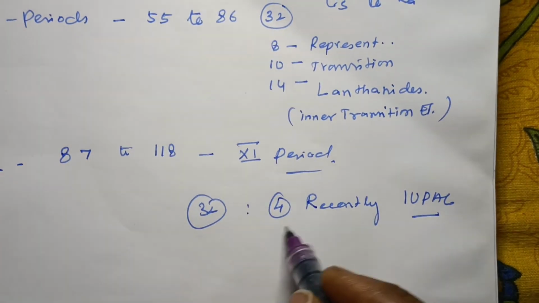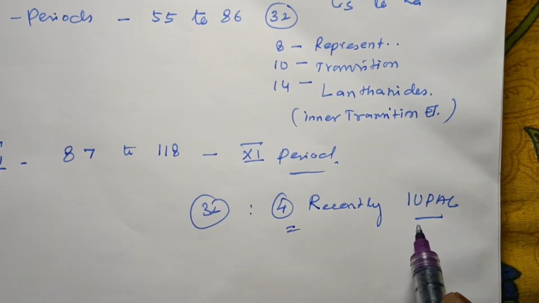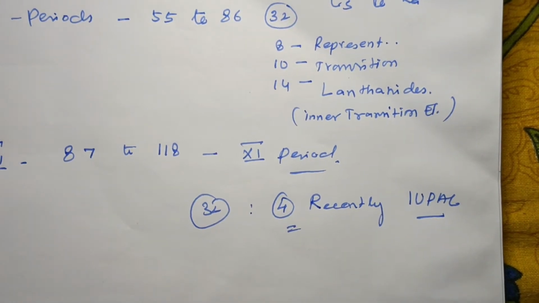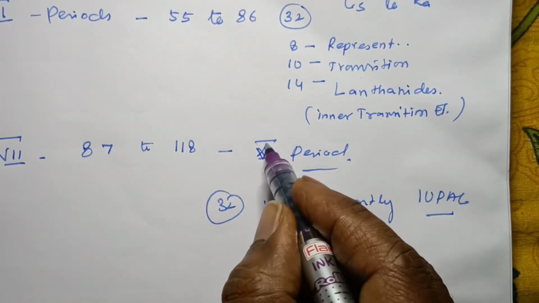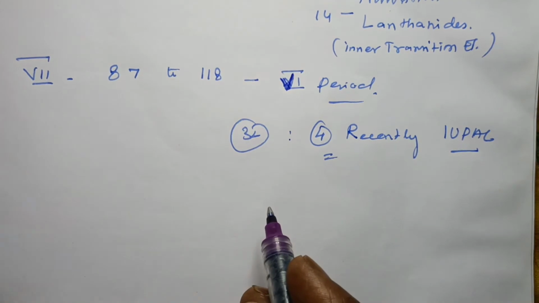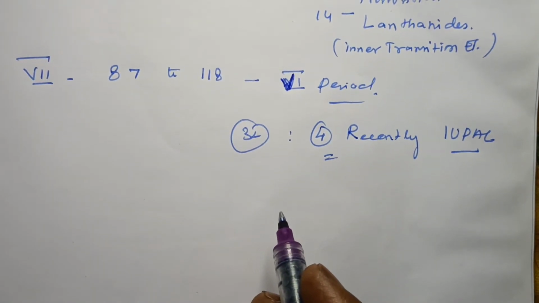They found 4 new elements. So this is a simple feature of the periods.